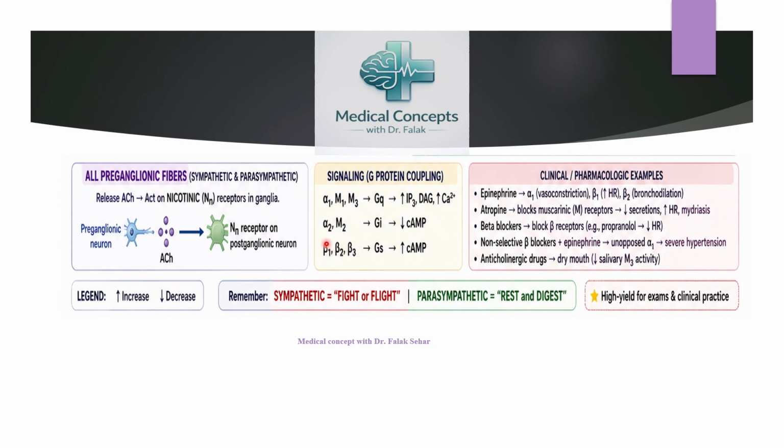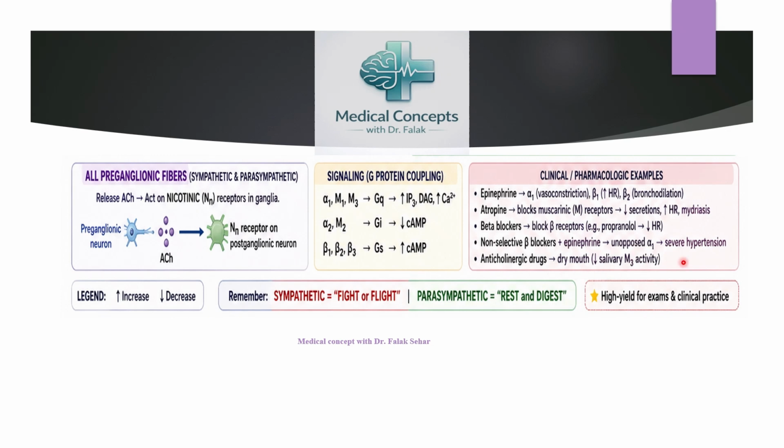Second, we have alpha 2 and the M2 receptor. They are going to decrease the activity of adenylyl cyclase in the cell, and thus they decrease the concentration of cyclic AMP. Then we have beta 1, beta 2 and beta 3 receptors that act through the Gs stimulatory signaling pathway, and they are ultimately going to increase the cyclic AMP concentration inside the cell.